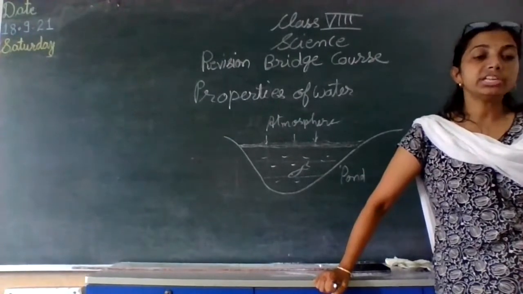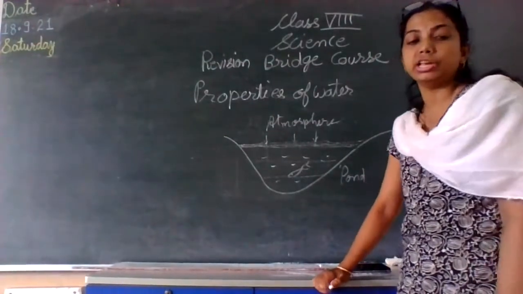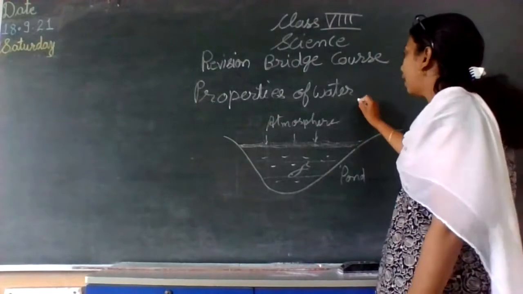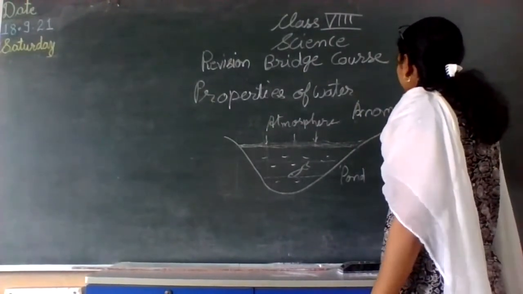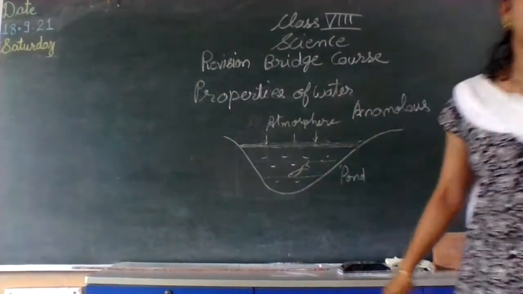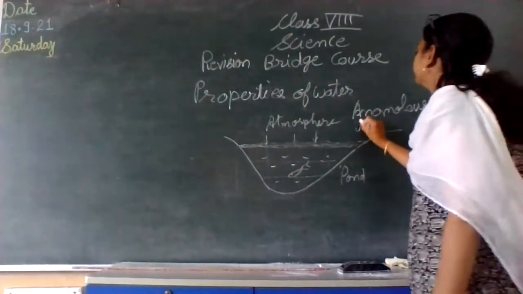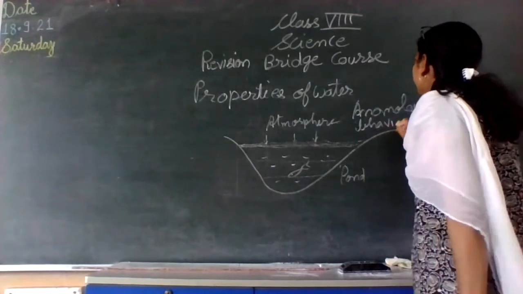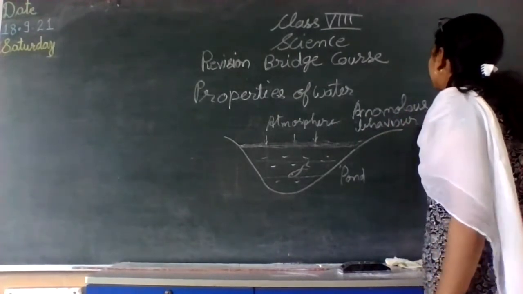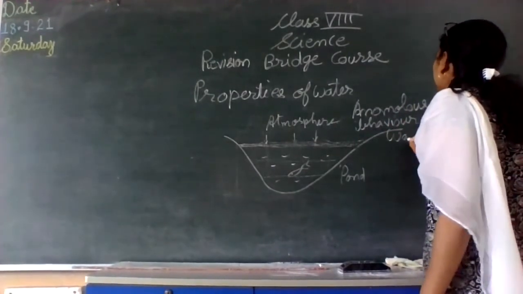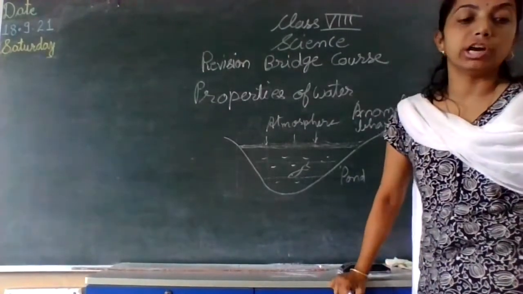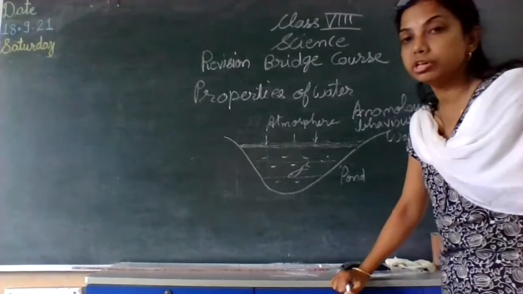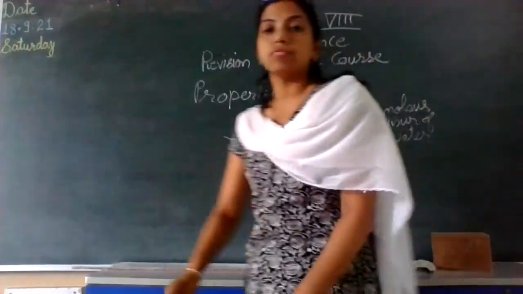Okay, this property of water is actually called the anomalous behavior of water.